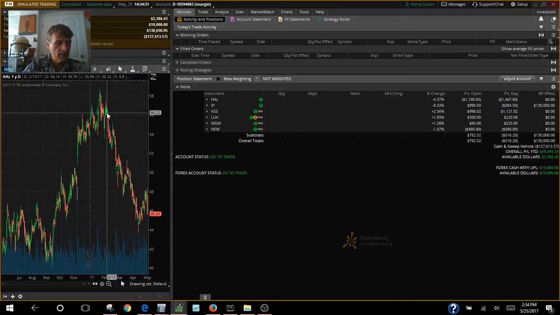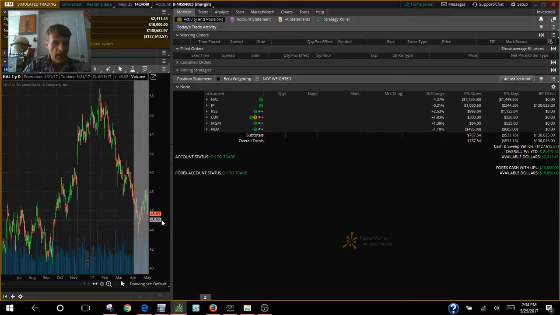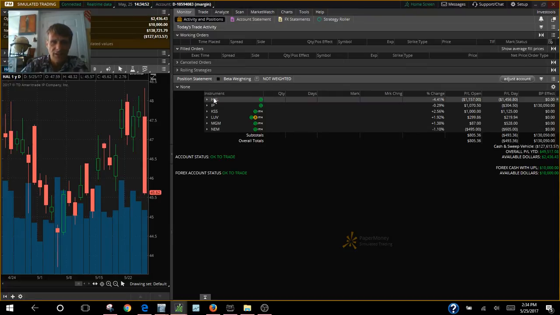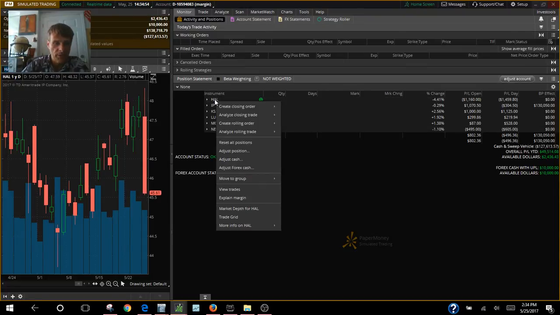In February she slowly declined to hit a low in May of 44, and now she's at the 45 area. Look what happened today. She opened up at 47.59, and she bottomed out at 45.62. Why is that?